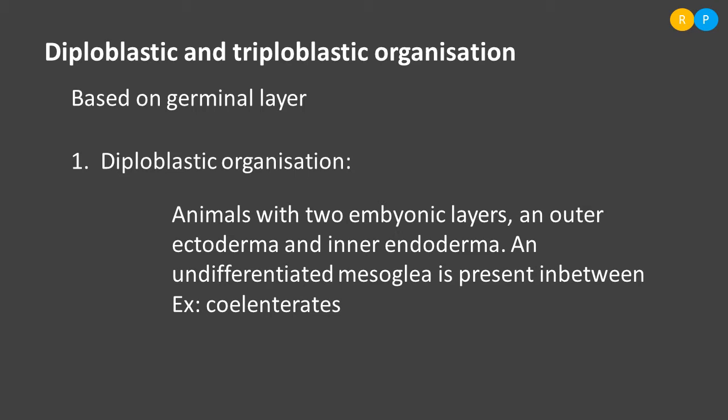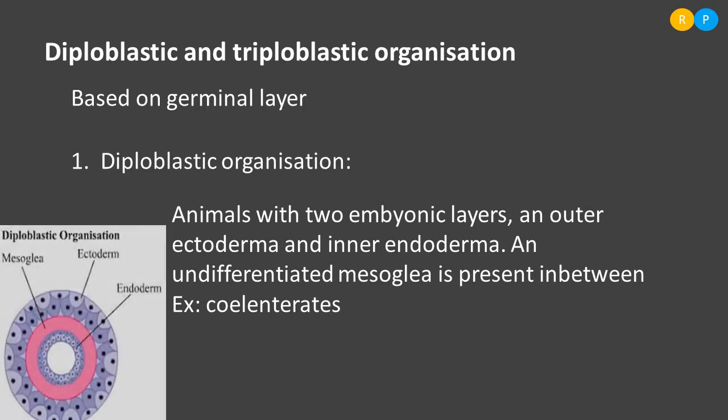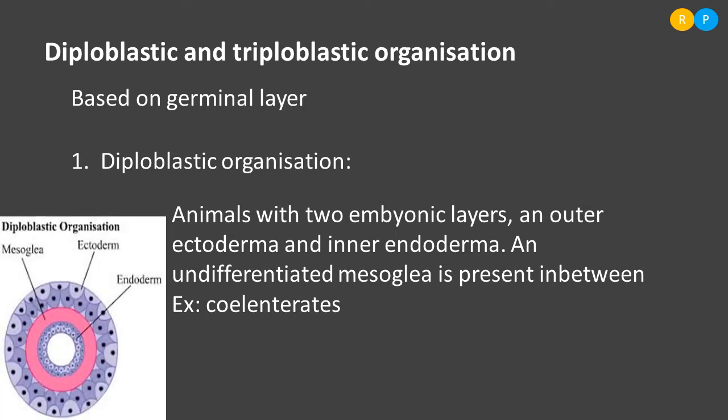When the embryo consists of these two germinal layers, such a kind of organization in the embryo is called diploblastic organization. You can clearly identify those two layers in this diagram. This is the diagram showing diploblastic organization in an animal. You can notice the labeled parts here. The outer mass of cells is named ectoderm, that is the outer germinal layer, and the inner germinal layer is named endoderm.